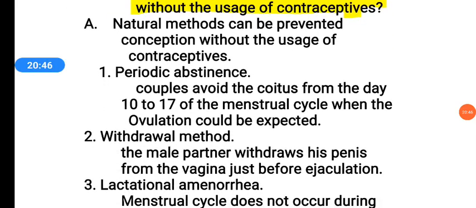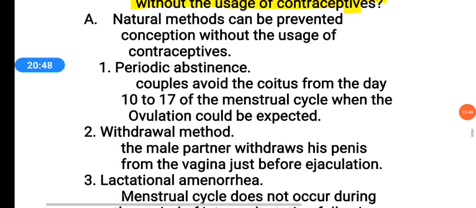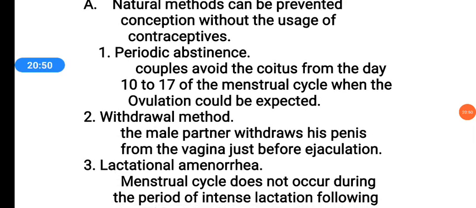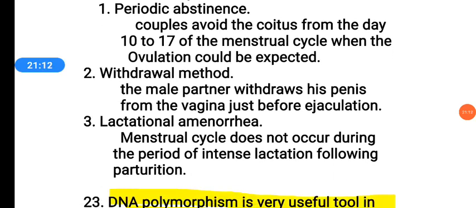It means the couples avoid coitus from day 10 to 17 of the menstrual cycle, when ovulation could be expected. Second method is the withdrawal method. The male partner withdraws his penis from the vagina just before ejaculation of sperm or semen.